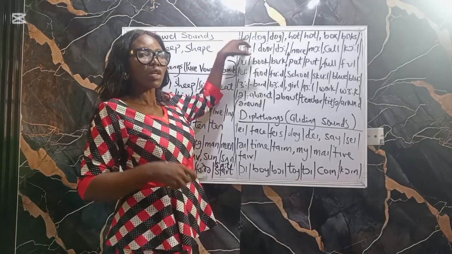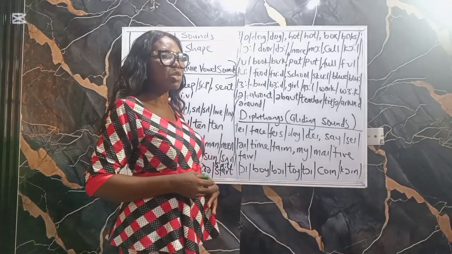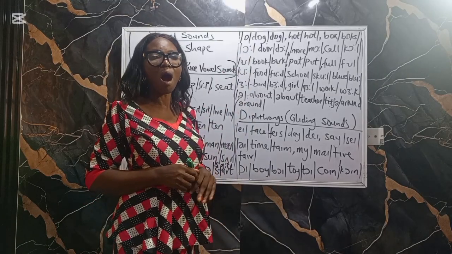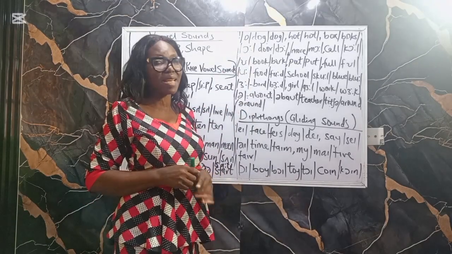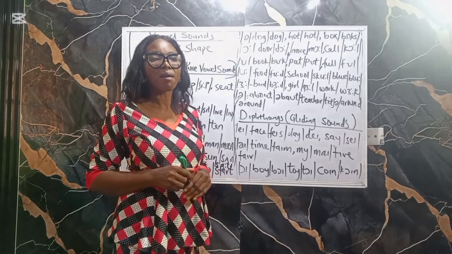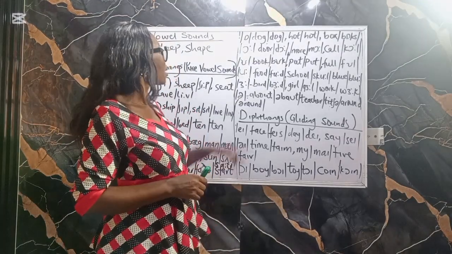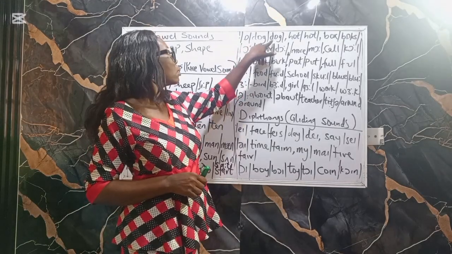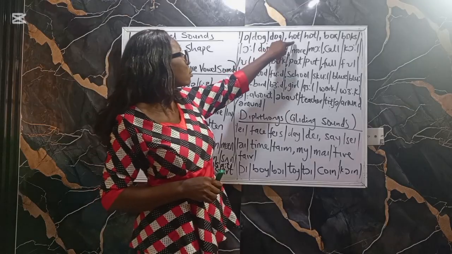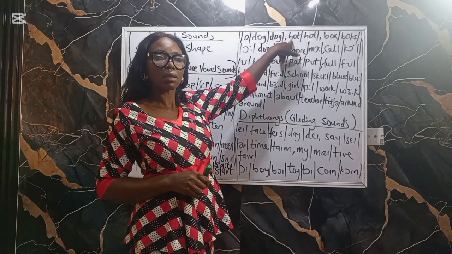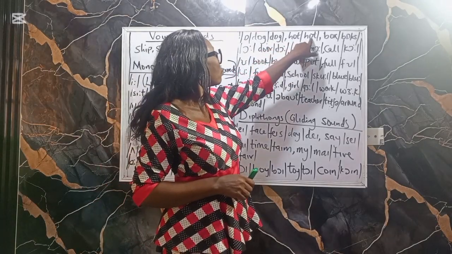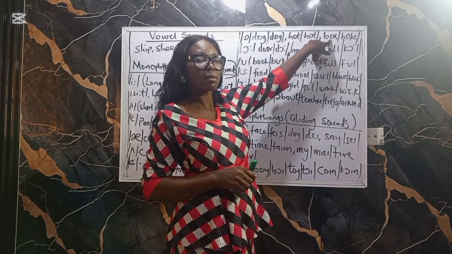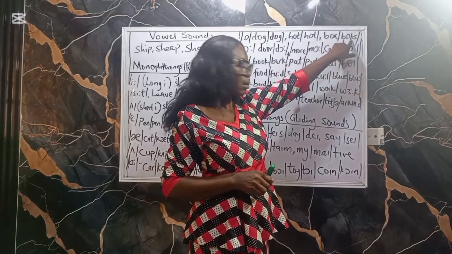In this sound, your lips are rounded. That means you make your lips round when you want to pronounce the sound. Oh. I hope you are still looking at my lips. They are very important. Oh. As in dog. Heart. Box.